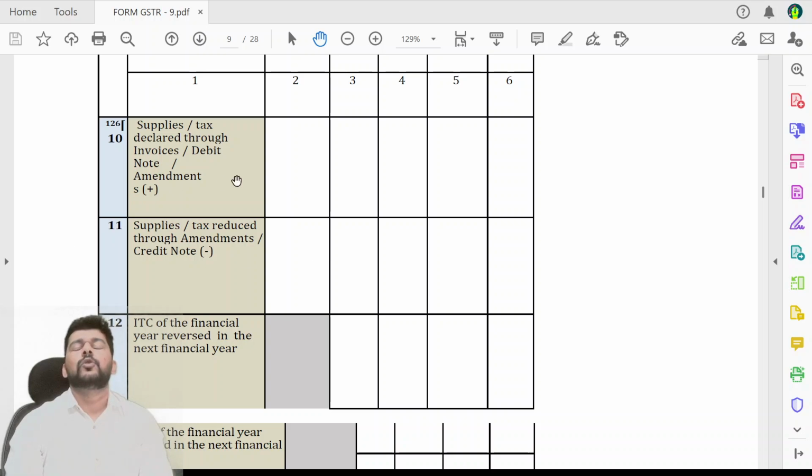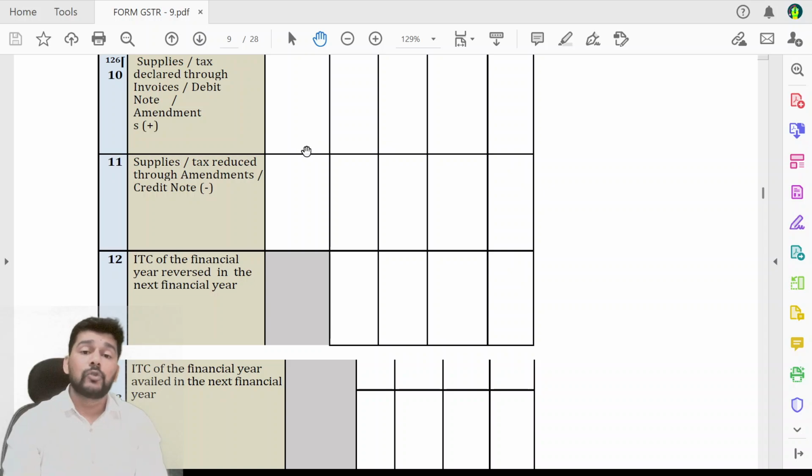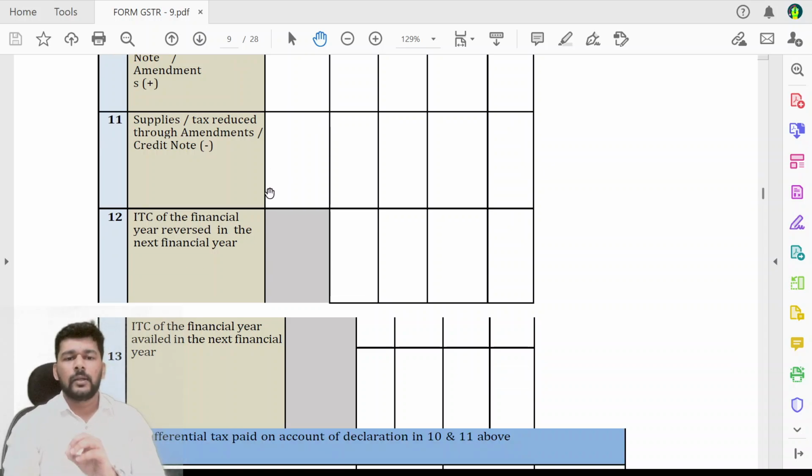So अगर कोई भी 24-25 का supplies, outward supplies, incremental value, reduction in value, amendments are being made in any of the monthly returns of April 25 to October 25, और अगर ये नवंबर 30, 2025 से पहले किया जाता है, only then those amounts will be declared and reported over here.